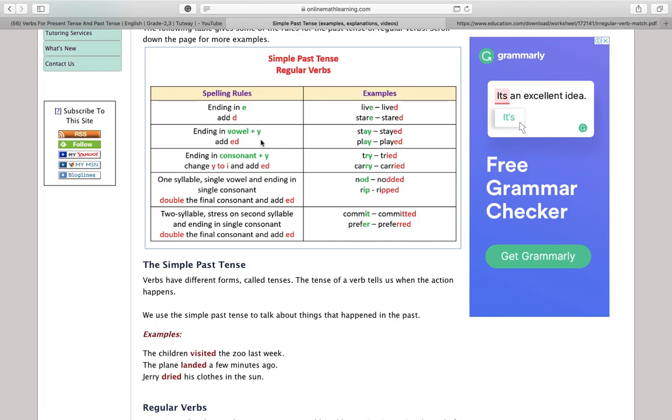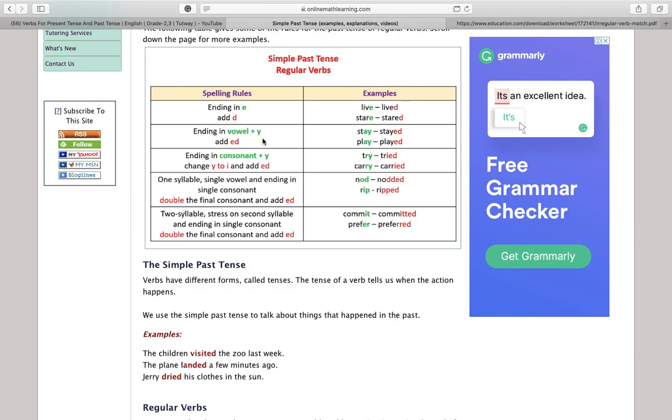What if we have Y? Y is always problematic. It was a problem when we had adjectives and we had to put an ER. And now it's a problem too.